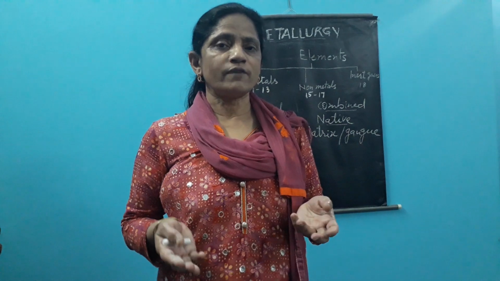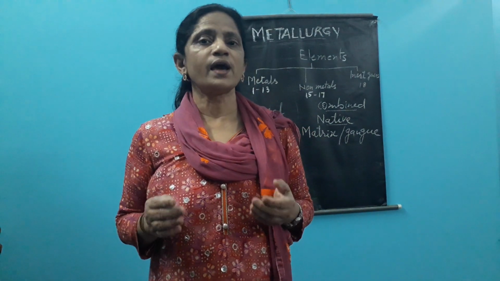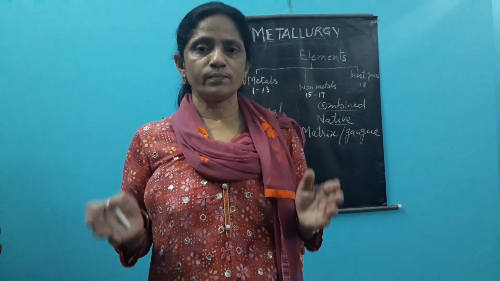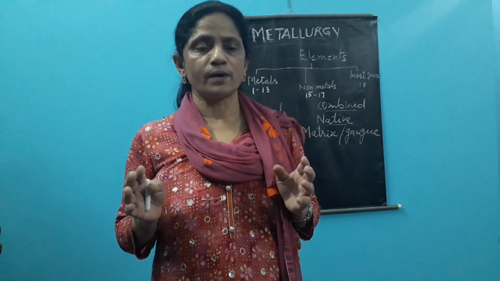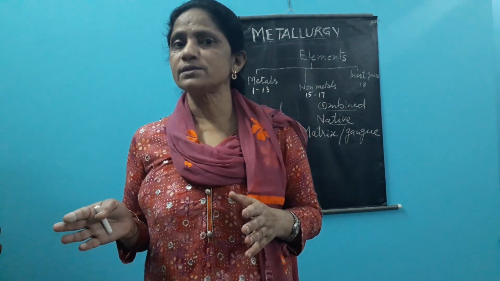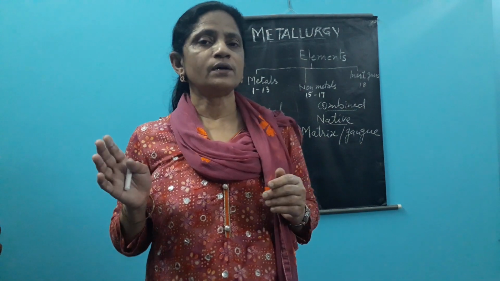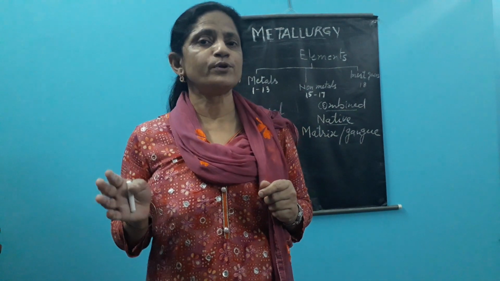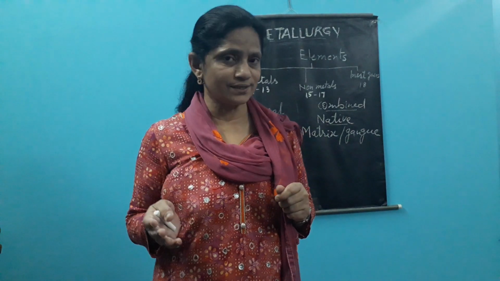Now our first step is, after collecting the ore from the earth crust, we have to remove these earthen impurities, and for that sake we apply some physical means and some chemical means also. Physical methods of separation of impurities from a mixture you have learned in class 9th and other lower classes also.